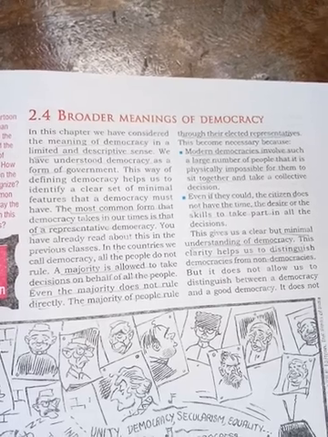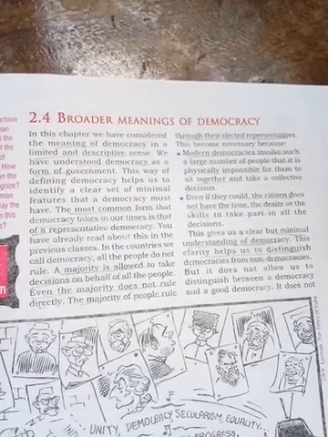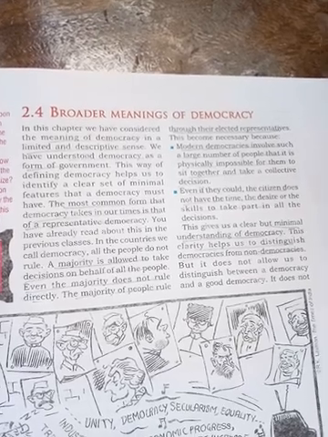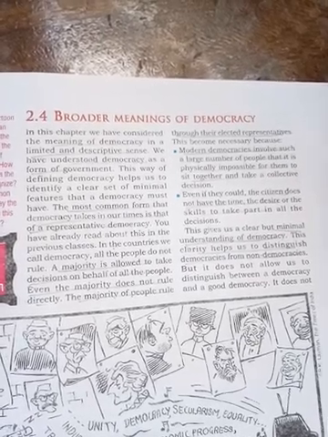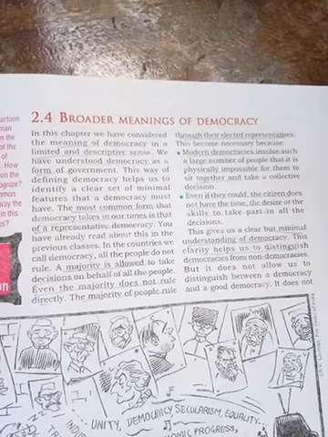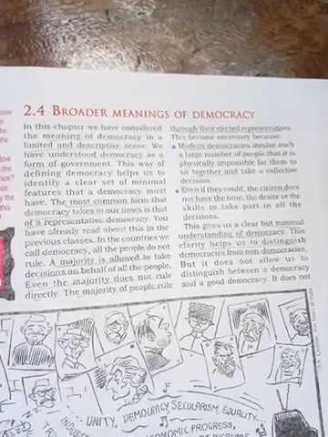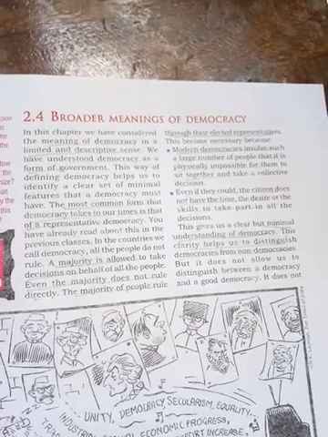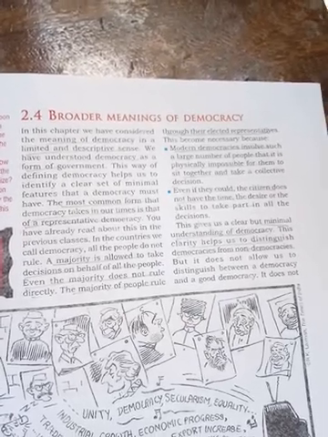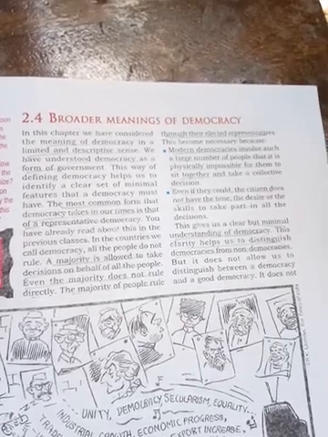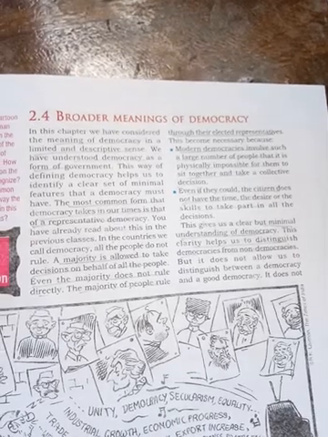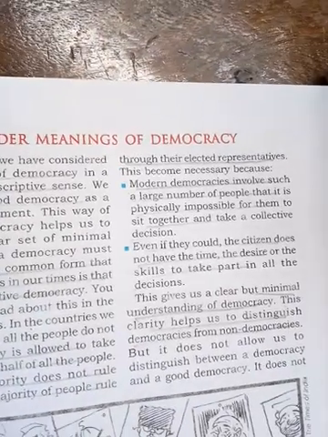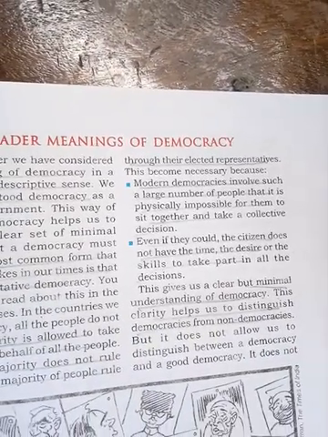Okay, so a majority is allowed to take decisions on behalf of all people. That means the majority party, or the winning party, is allowed to take the decision on behalf of all the people of a particular state or country. Even the majority does not rule directly. The majority of the people rule through their elected representatives.